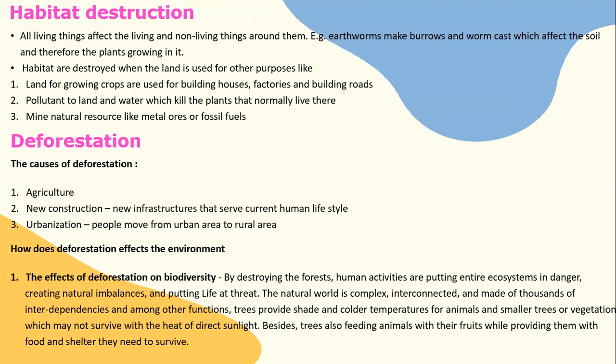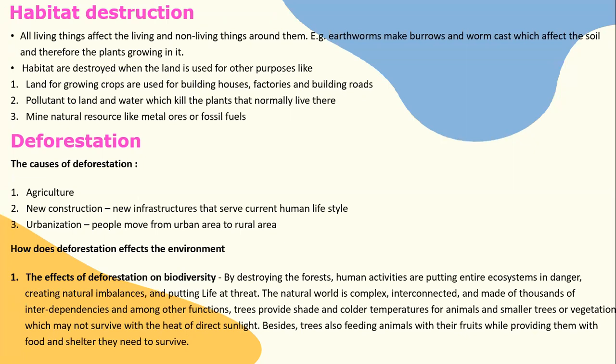Habitat destruction. All living things affect the living and non-living things around them. For example, earthworms make burrows and worm casts which affect the soil and therefore the plants growing in it. Habitats are destroyed when the land is used for other purposes like, first, land for growing crops being used for building houses, factories, and roads. Second, pollutants to land and water, which kill the plants that normally live there. And third, mining natural resources like metal ore or fossil fuels.